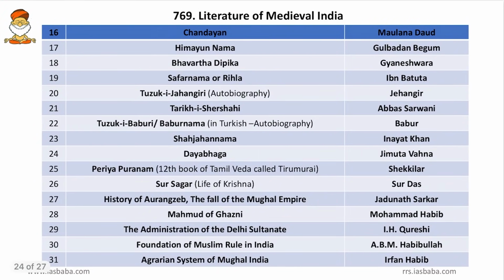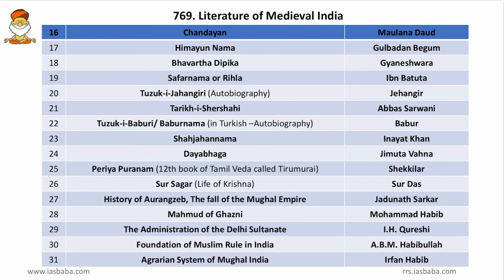Then come to next, the Chandayan, it was written by Maulana Daud. Then Humayun Nama by Gulbadan Begum, again a biography. Then Bhavartha Deepika by Gyaneshwar. Friends, basically this might be a spiritual book. Then Zafarnama or Rihla of Ibn Battuta. Friends, Rihla of Ibn Battuta is a travelogue.